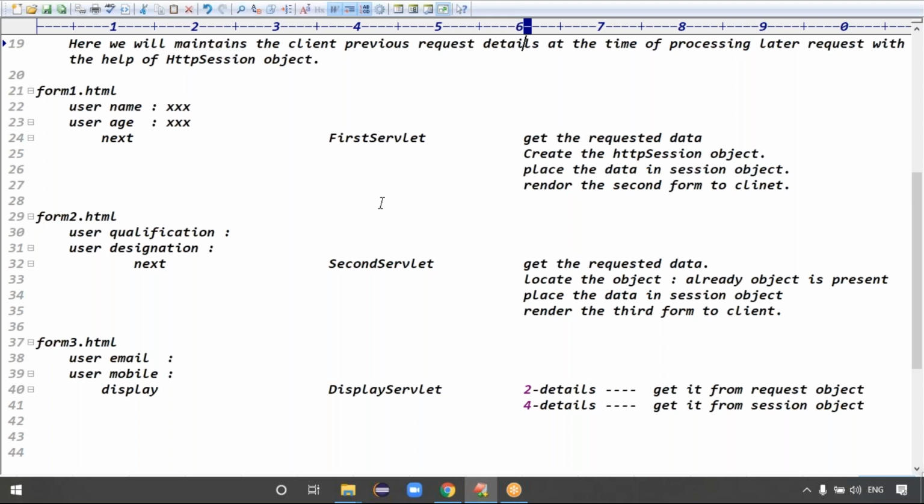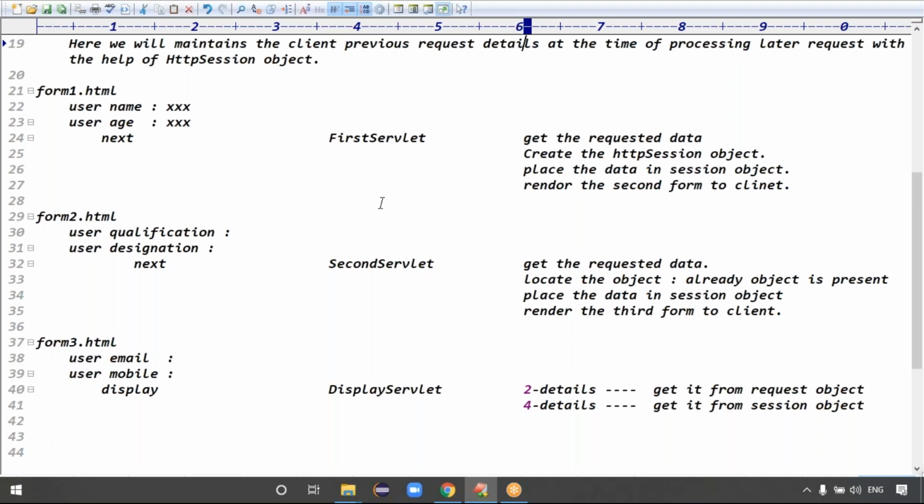When she enters form 3 and clicks the display button, what is my requirement? I want to print all the details, including what she wrote in the previous forms. The last two details are in the request object only, so get them from the request object. The previous four details are stored in the session object, so get them from the session object, right?